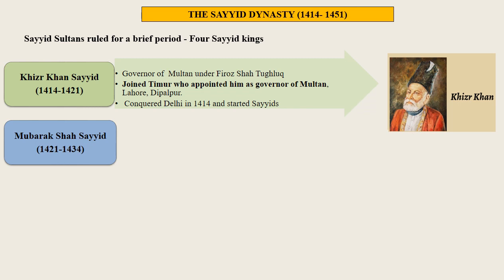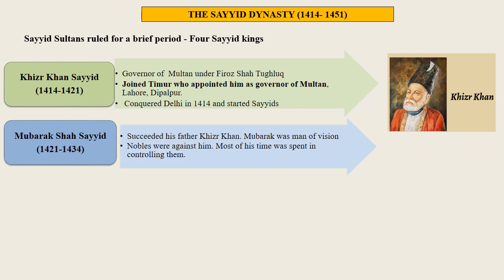Mubarak Shah Sayyid from 1421 to 1434. Mubarak Shah succeeded his father Khizr Khan. He was a man of vision and could have revived the glory of the Sultanate. The nobles, however, were against him. Most of his time was spent in controlling them.